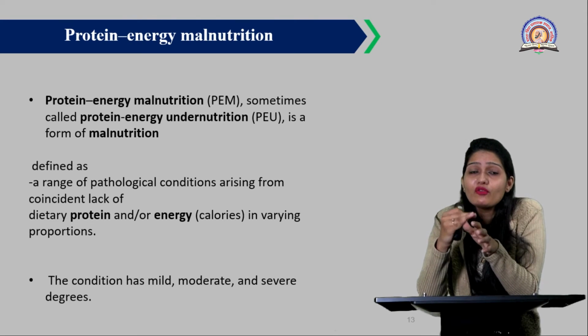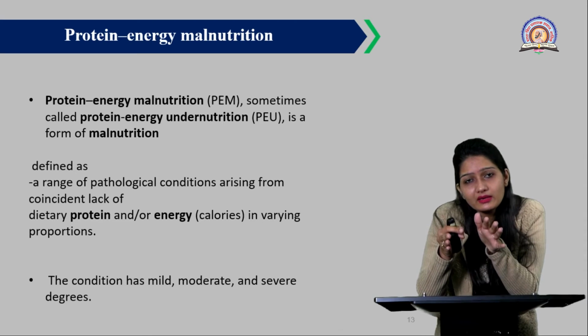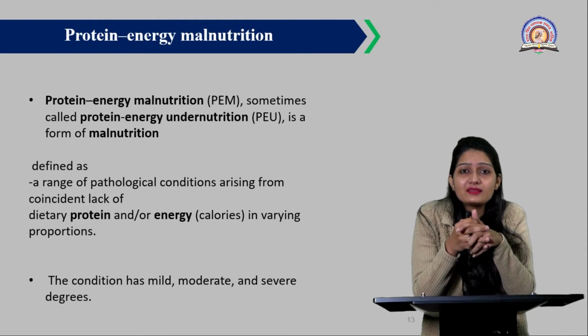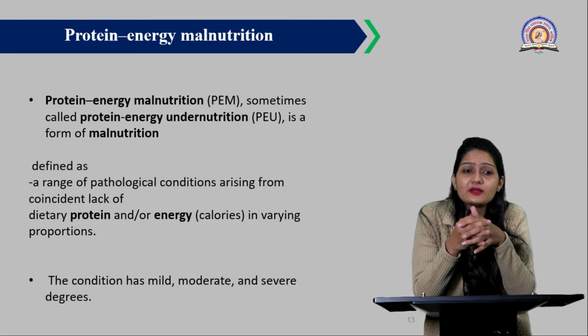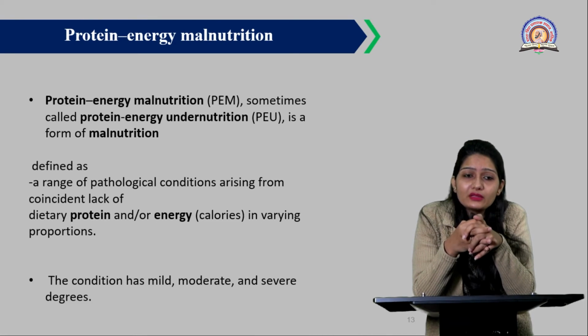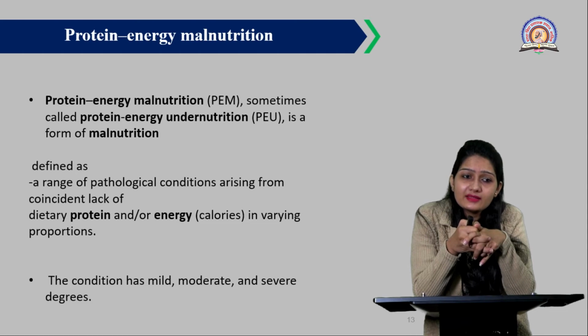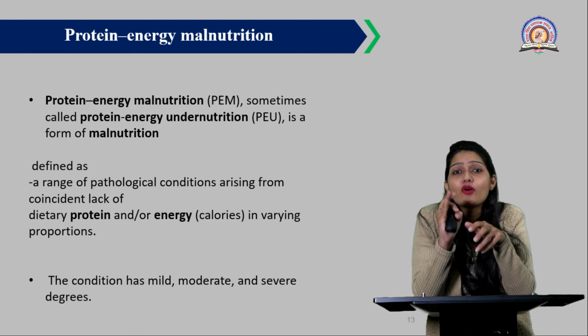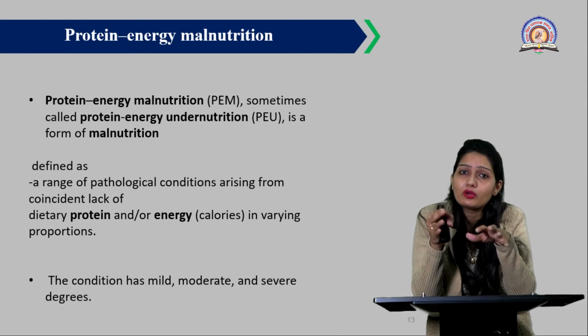So it is again a type of malnutrition as we have already discussed. PEM is defined as a range of pathophysiological conditions arising from the coincident lack of dietary protein and energy in the form of calories in varying proportion.